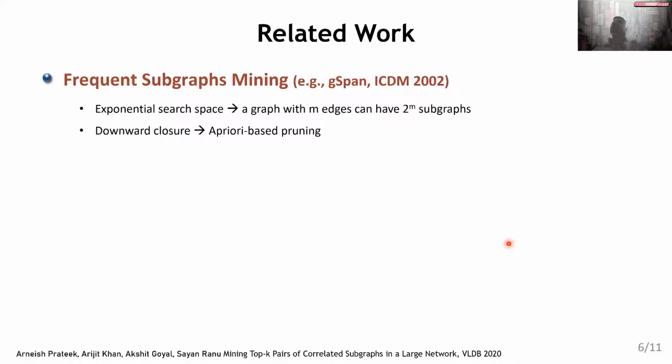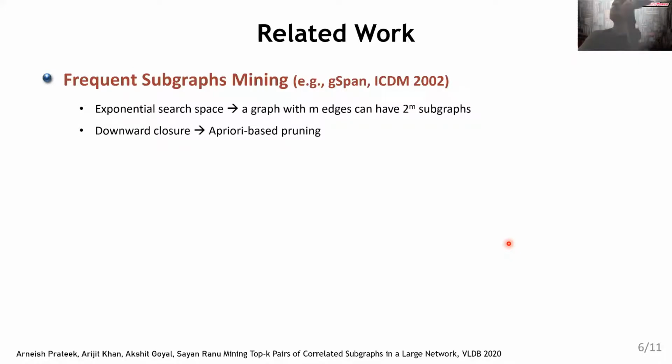What is common between frequent subgraph mining and correlated subgraph mining is that both of them deal with an exponential search space. Why do we call it exponential? Because in a graph with n nodes, in the worst case, there could be 2 to the power n subgraphs, and we need to search within that 2 to the power n space, which is the worst case scenario. Now, to deal with this exponential search space, almost all the papers in frequent subgraph mining rely on the downward closure property.